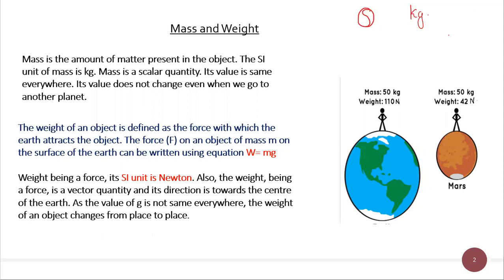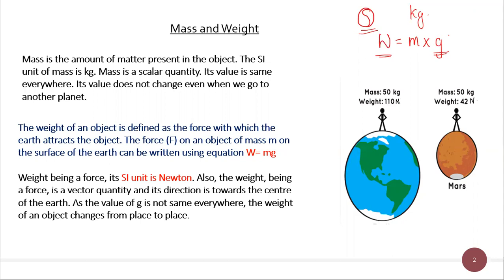Next, weight means it is defined as the force with which earth attracts the object. That means basically it is the force exerted by earth on the object. Weight of this ball means how much force is exerted by earth on this ball. That is called the weight of this ball. Weight is equal to mass into gravity, acceleration due to gravity. So we know that the value of g changes from place to place or it changes from one planet to another. So weight of a body changes from place to place or it is not the same everywhere.